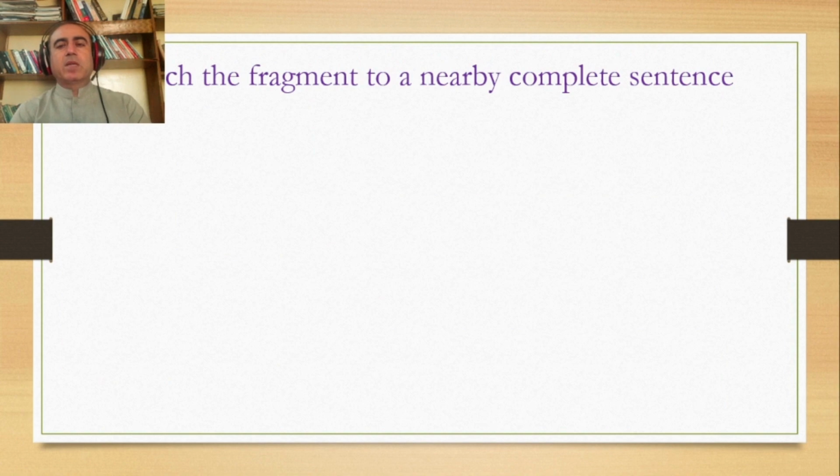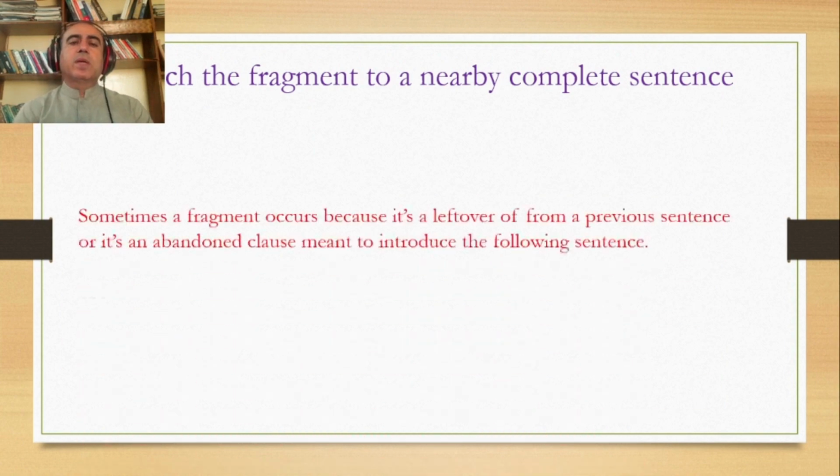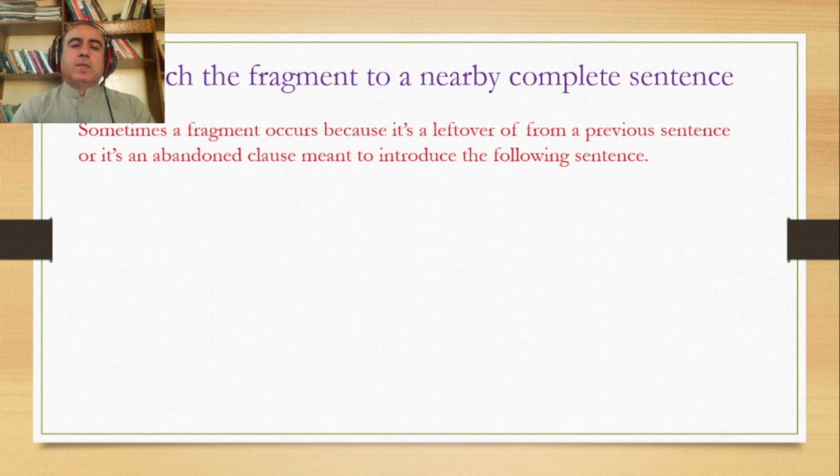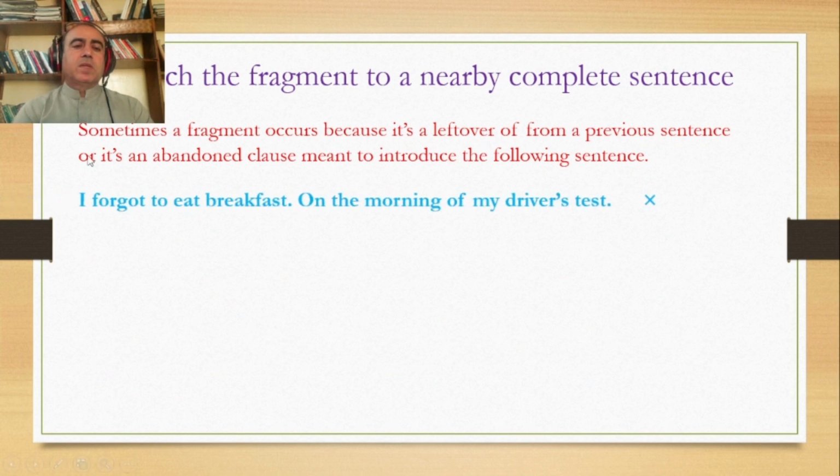Attaching a fragment to the nearby complete sentence. How do we do that? Here is a case. I forgot to eat breakfast. On the morning of my driver's test is a phrase. You attach this one to the previous sentence.